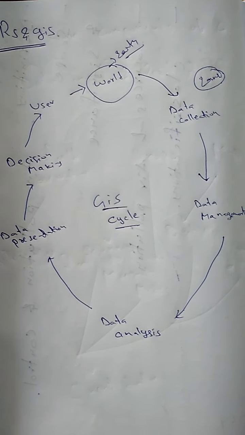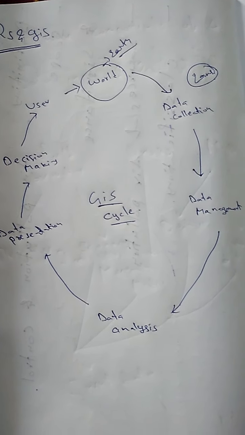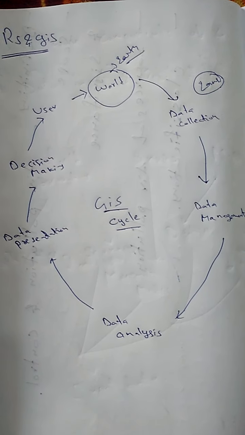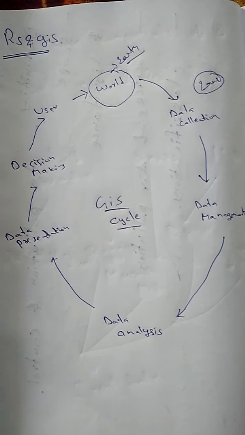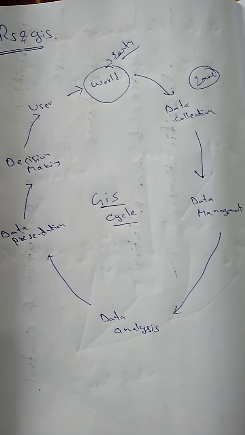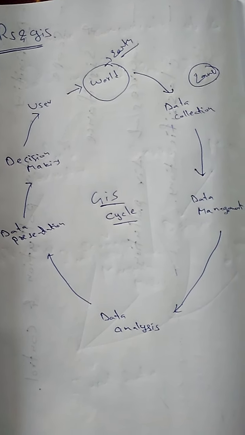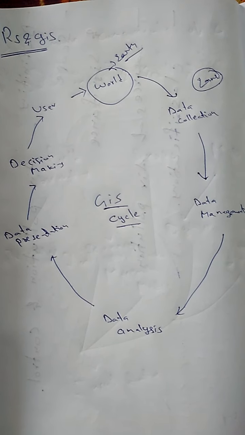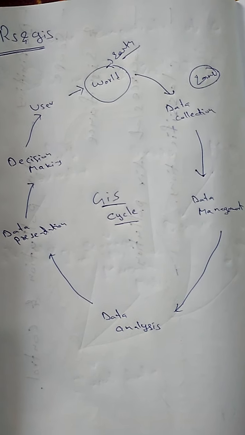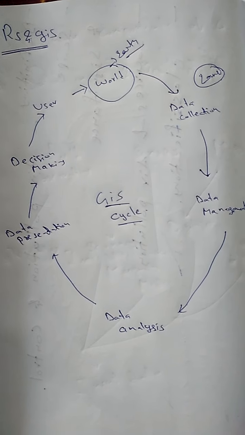Then you manage what you have collected. For example, in this much land, 30% is water and 70% is land, or how much has been utilized. Say you have surveyed 2000 kilometers: this much cultivated land, this much non-cultivated land. Or you surveyed one city: this many people living here, this much road. You manage it like that.